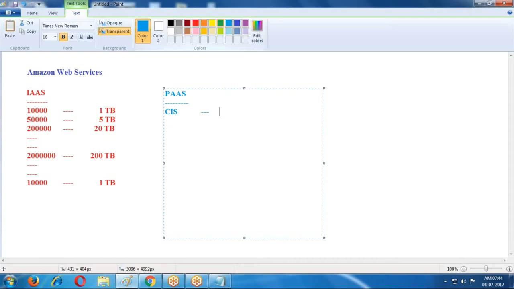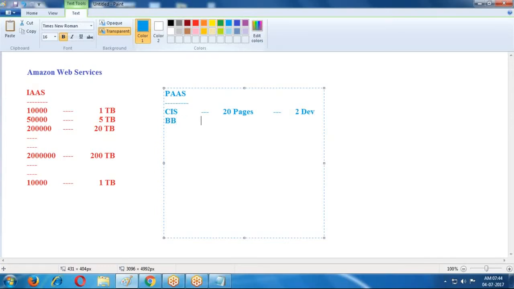For that, 2 developers are sufficient. They purchase 2 developer licenses and develop the project.